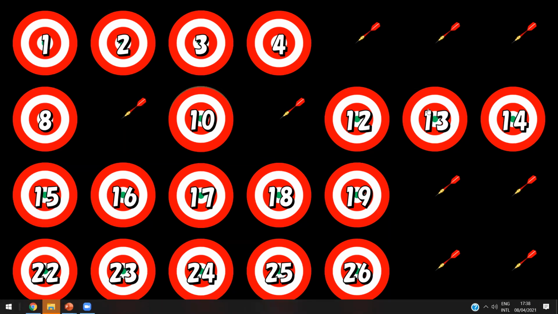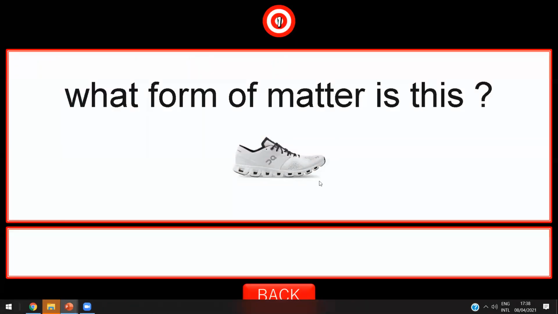Yes, Muhammad? Choose a number. 1. Tell me what form of matter is this? Is it solid, gas or liquid? Solid. Tell me, does a solid have a shape of its own or no shape? Liquid has a shape of its own.